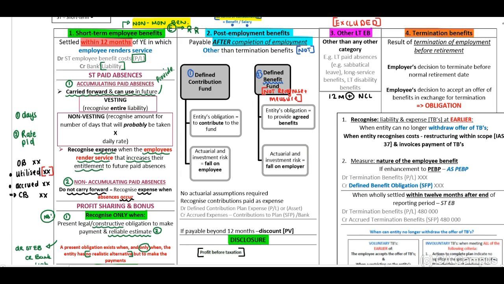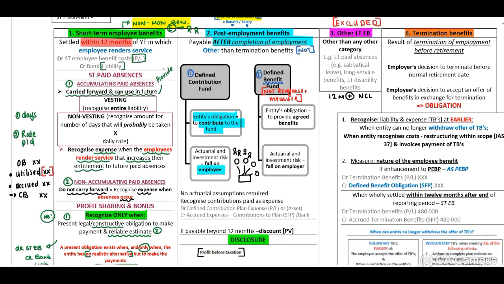You need to be able to distinguish between the differences though. Now, our defined contribution fund, this will be the entity's obligation to contribute to the fund on behalf of the employees. Therefore, guys, this is a fund that is already registered with the FSB, and we have different entities contributing to this fund on behalf of all of their employees.